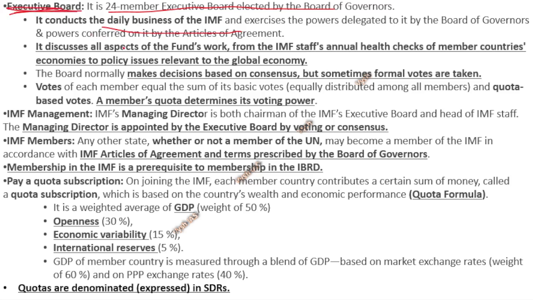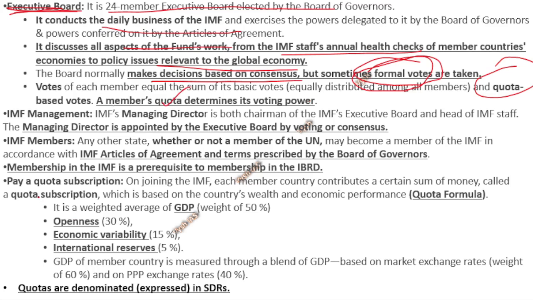Okay, so it discusses all aspects of fund work, from the IMF staff's annual health check of member countries to any policy issues, everything ground level, they are the ones who do it. Okay, they take decisions based on consensus, but if needed, they do voting also. Meaning they usually don't need votes, they will all be on the same page, but still, if you need a vote, they will do voting, and that voting share, I told you, is based on a quota. Okay, a quota is given. That I will teach you soon. So a member's quota determines voting power.